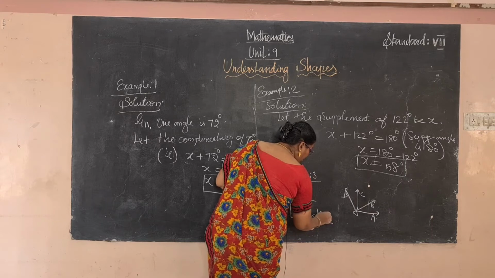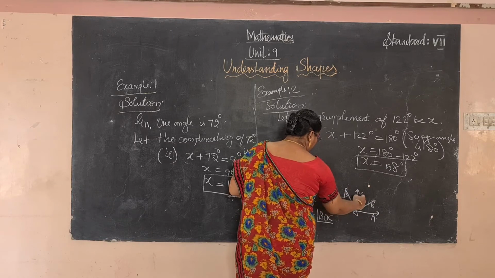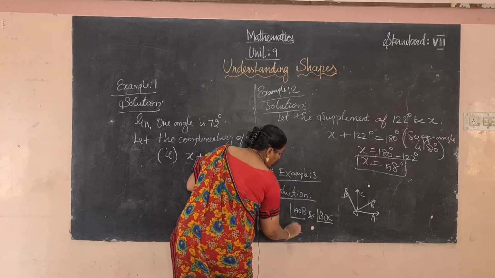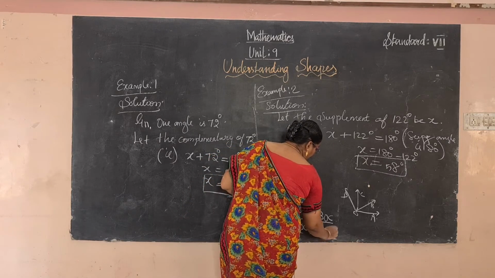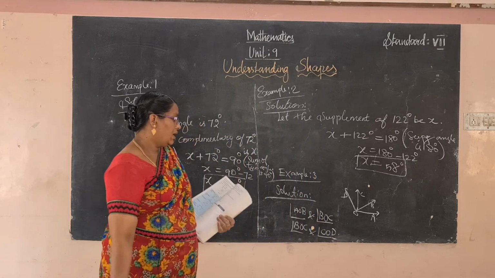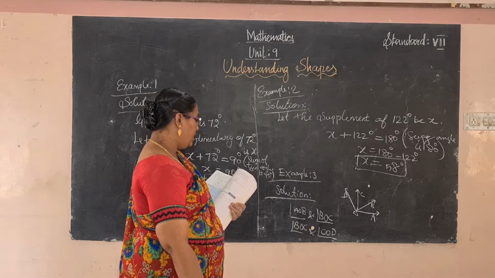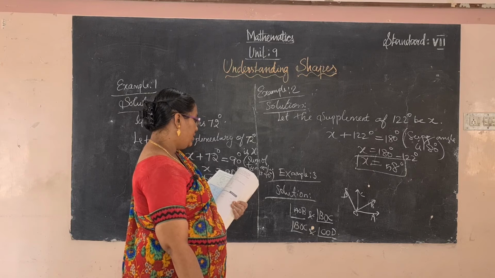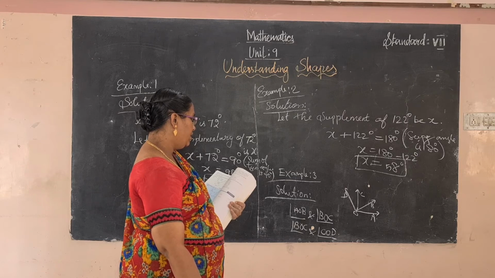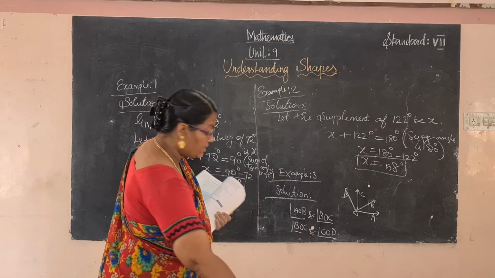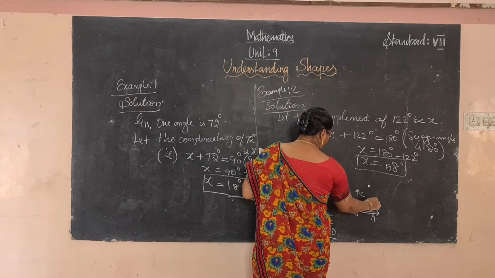So BOC, one pair. And next, BOC and COD. BOC and COD is completed. And AOB and BOC. Next pair, this one and this one.